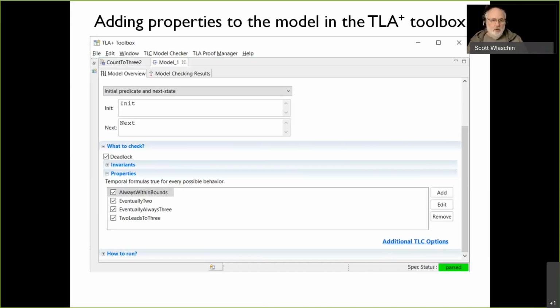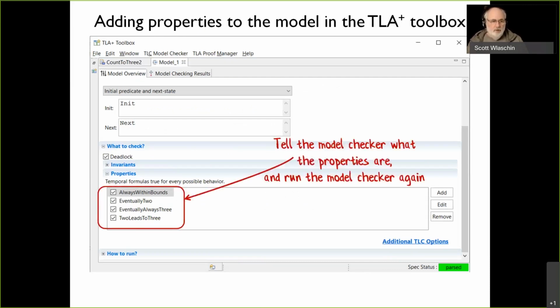And in the model checker, we have to tell it that we want to check them. There's a little bit of a user interface we can use. So I want to check all these 4 properties and make sure they're always true, no matter how I run the model.